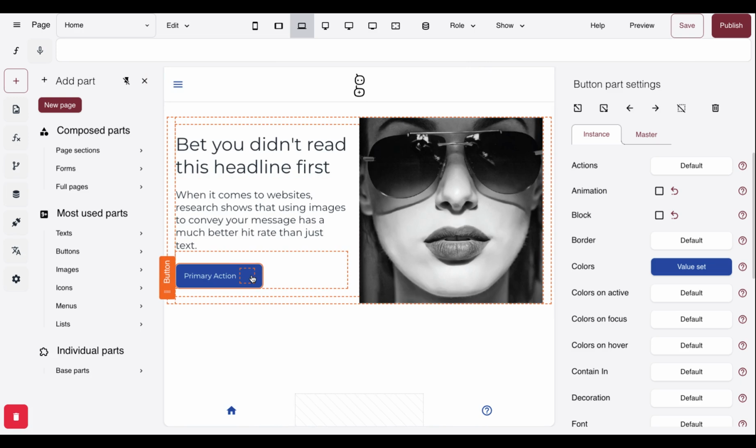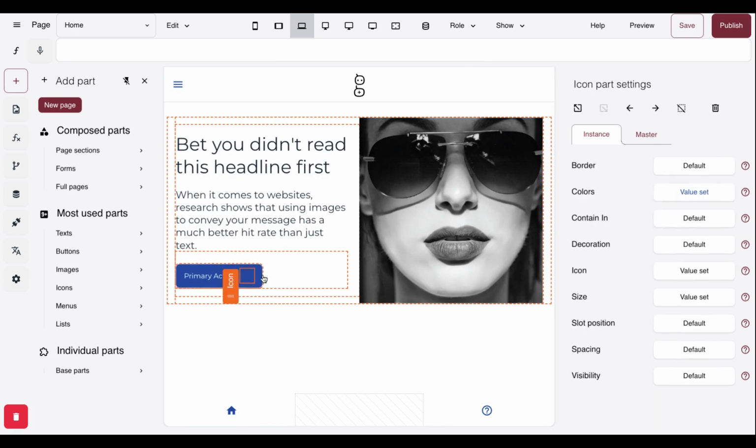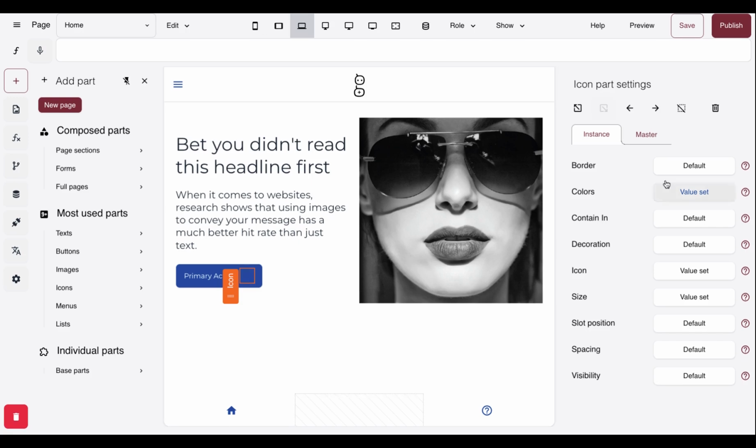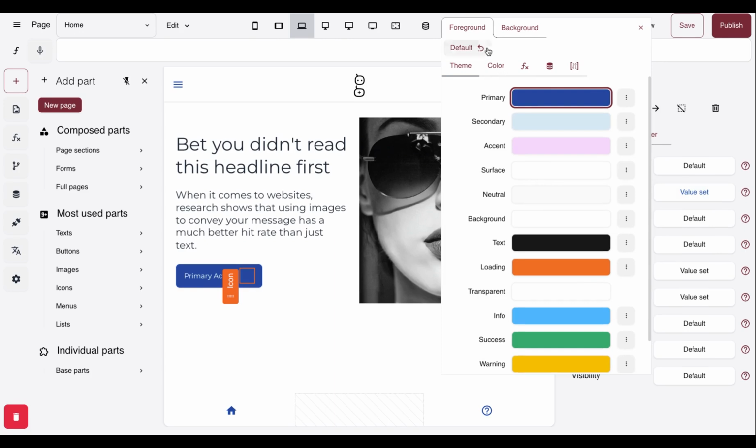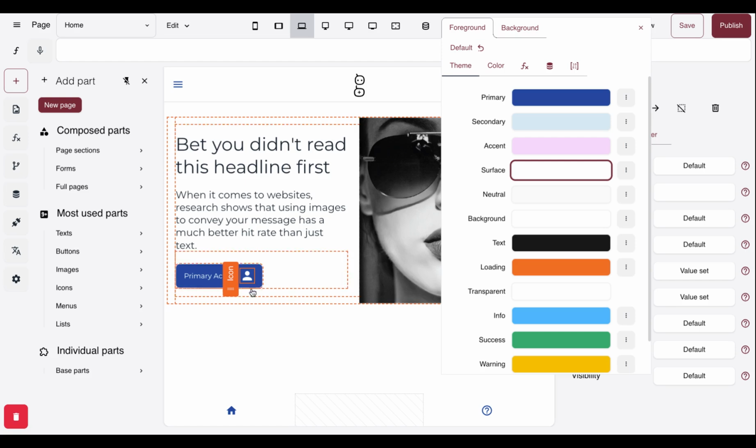Now, because it's the same color as the button, we can't actually see that icon, but there is the icon. And what I'm going to do straight away is change the color of that icon. I'm going to give it a foreground color of surface, which is white. Now we can see our icon.